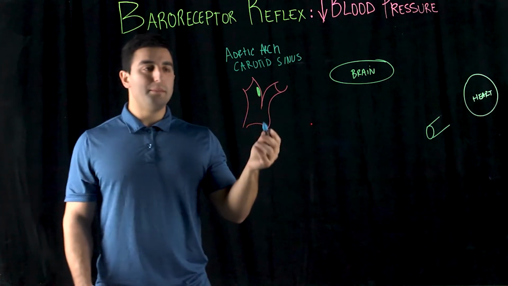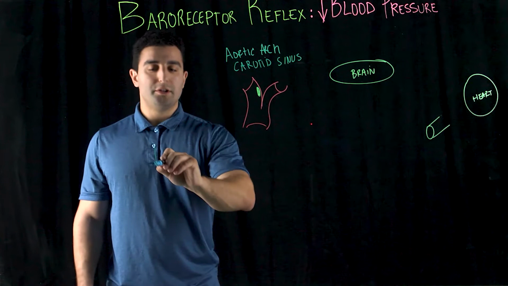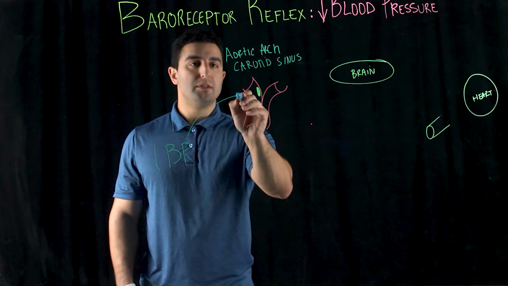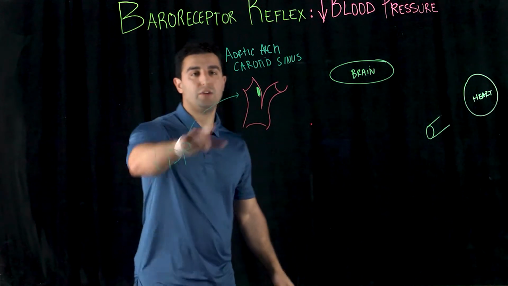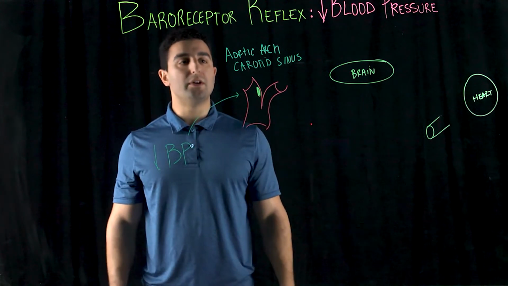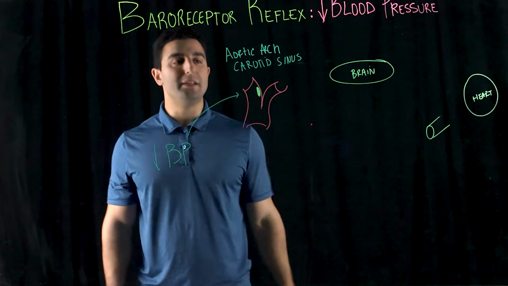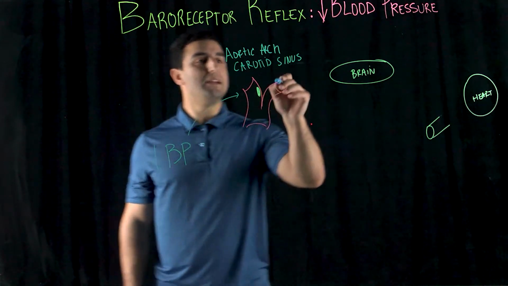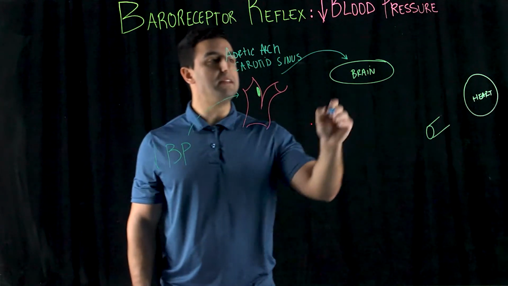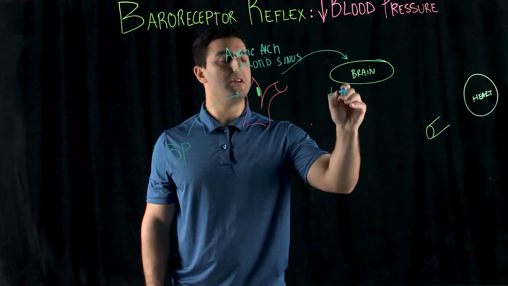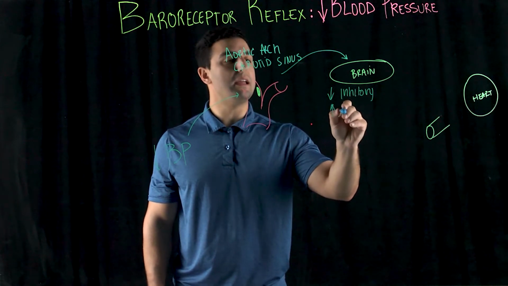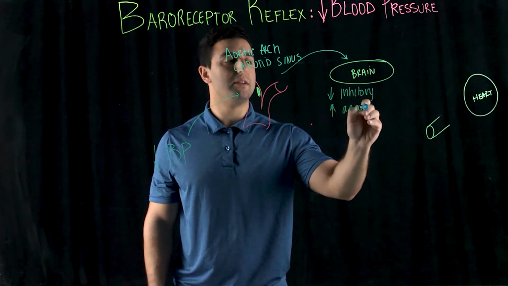So before we talked about high blood pressure, now we're going to talk about low blood pressure. So there's an instance of low blood pressure. And so as we enter the aortic arch or the carotid sinus, you notice that because of the low blood pressure, the baroreceptor that's within the carotid sinus and aortic arch is not stimulated. And this lack of stimulation causes the brain to have a decrease in the cardiac inhibitory center, and an increase in the cardiac accelerator center.